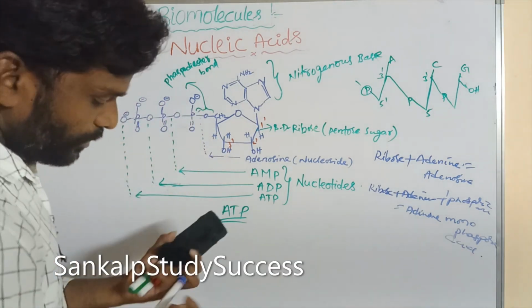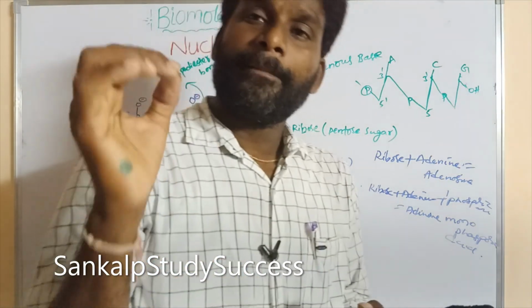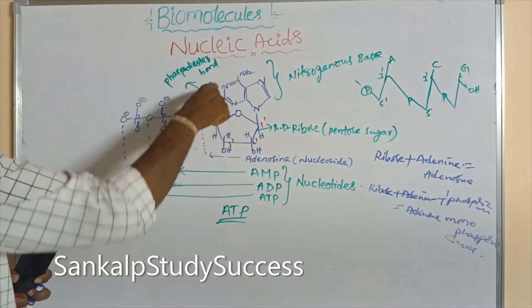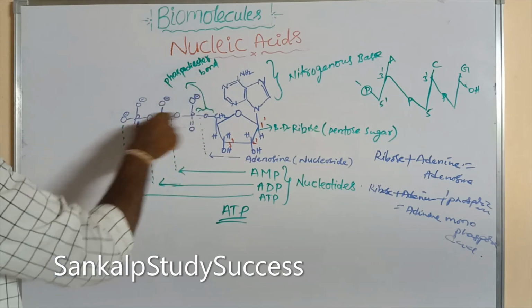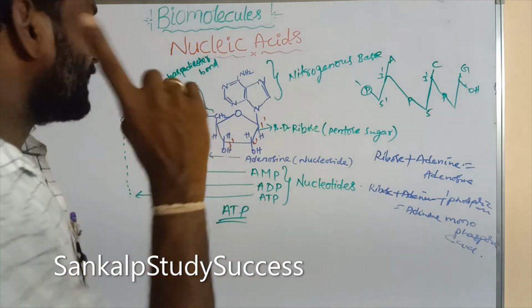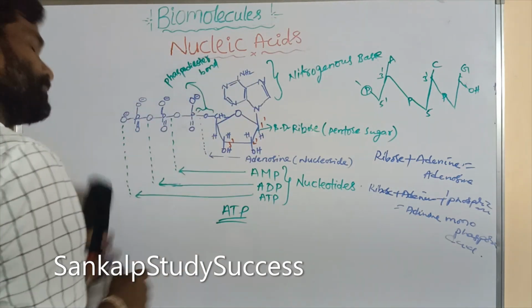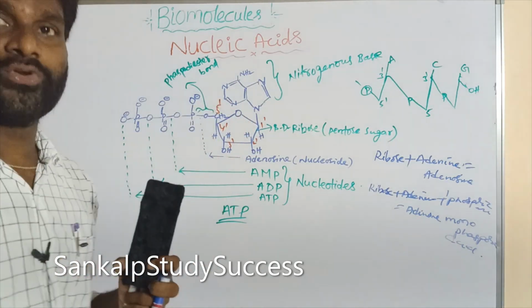So nucleotides are joined together by phosphodiester linkage bonds, between the 3' position of one nucleotide and the 5' position of another nucleotide.